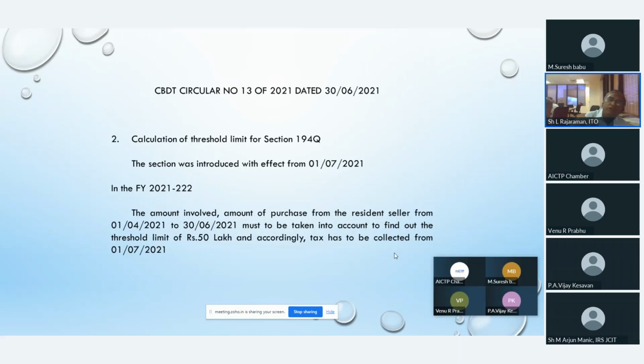Because for 194Q there are mainly two conditions. Number one is the threshold limit of 50 lakhs. The other condition is that in the previous year they must have had a minimum turnover of 10 crores or above. Those are the two conditions. Here they say, for the threshold calculation, even though the section becomes operative from 1st July 2021, you take the amount involved from 1/4/2021 to 30/6/2021 into account for calculating the threshold limit of 50 lakhs.